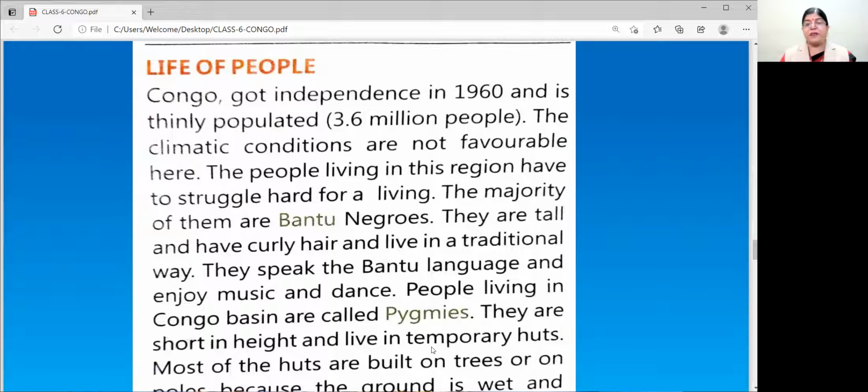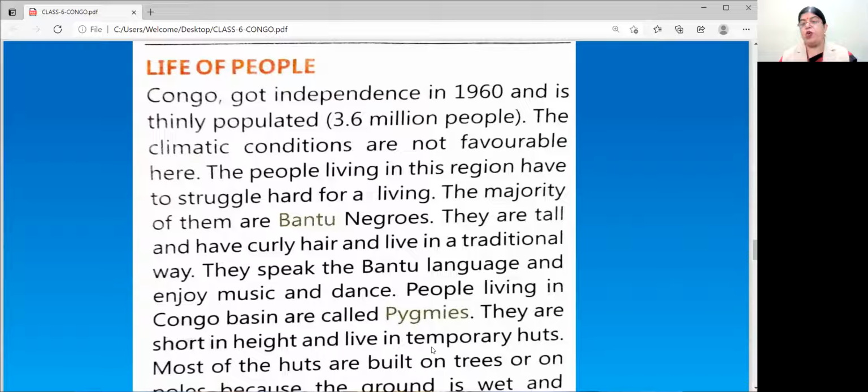I'm just comparing. They have curly hair and live in a traditional way. They speak the Bantu language and enjoy music and dance. Which language are they speaking? The Bantu language.